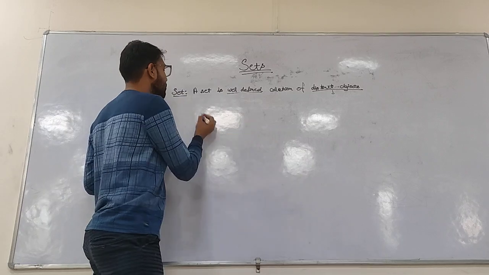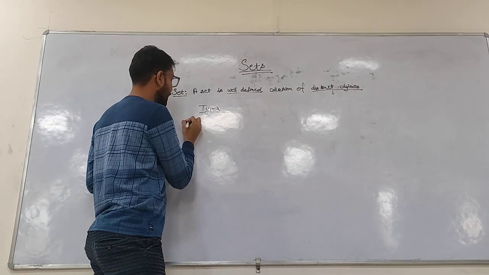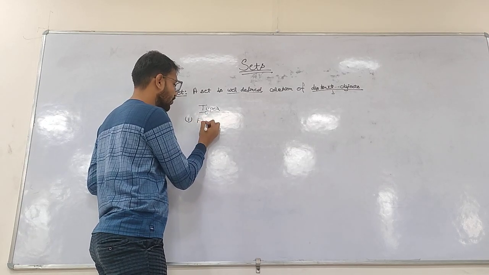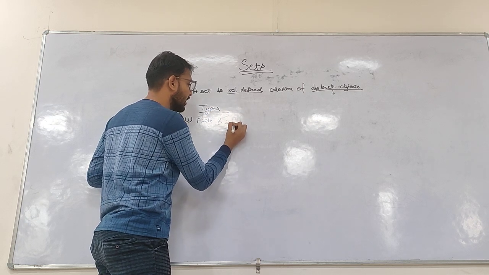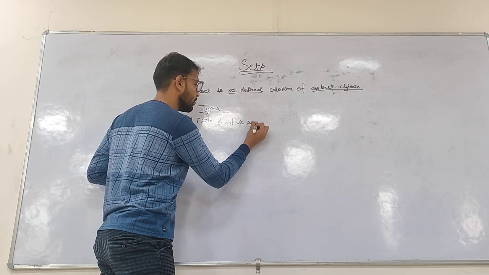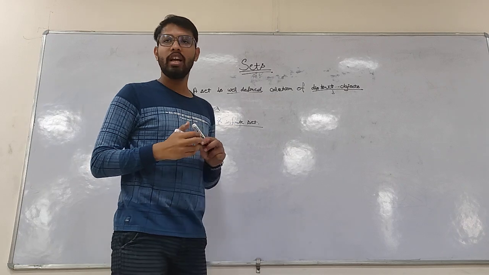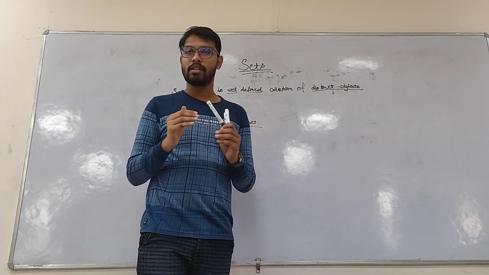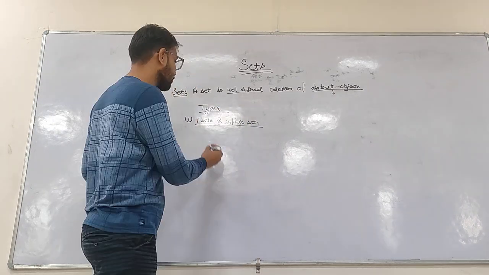Now let's explore different types of sets with examples. So there are some types of sets that we have. Let's discuss them one by one. So first is finite and infinite set. A set is finite if it has a limited number of elements. For example, the set of planets in the solar system is finite.